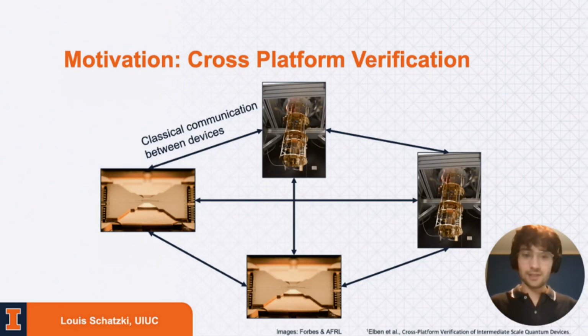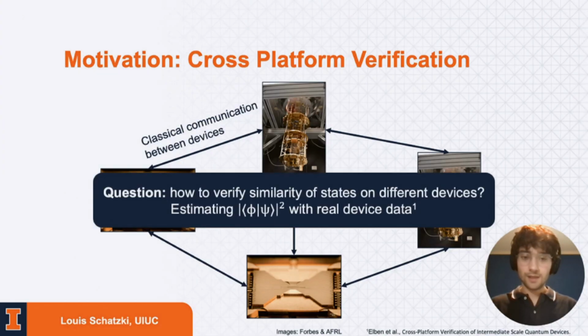To motivate this, let's look at a quantum network, where each node may consist of a different type of qubit, a different type of processing device. And let's say that we only have classical communication between these devices. Well, then the important question to answer is how can we verify the similarity of states on different devices? How can we verify that these devices can prepare similar things? And formally, what you may want to do then is to estimate the fidelity between these states. And this is something that has been attempted with real device data.